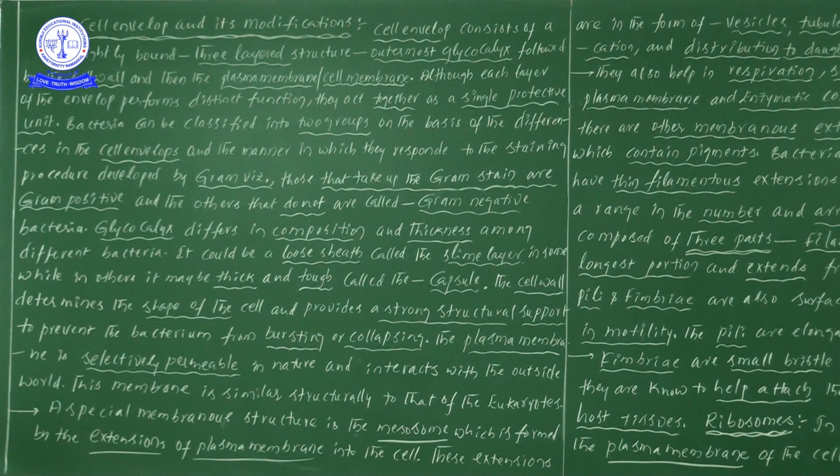Now once you see, what is the side heading? That is cell envelope and its modification. From the cell envelope point of view, there is a three layered structure. The outermost protecting layer is the glycocalyx, followed by the cell wall and then the cell membrane. Even though these three seem to be different, unique functions are there for each one, and all together they perform a single protective function.